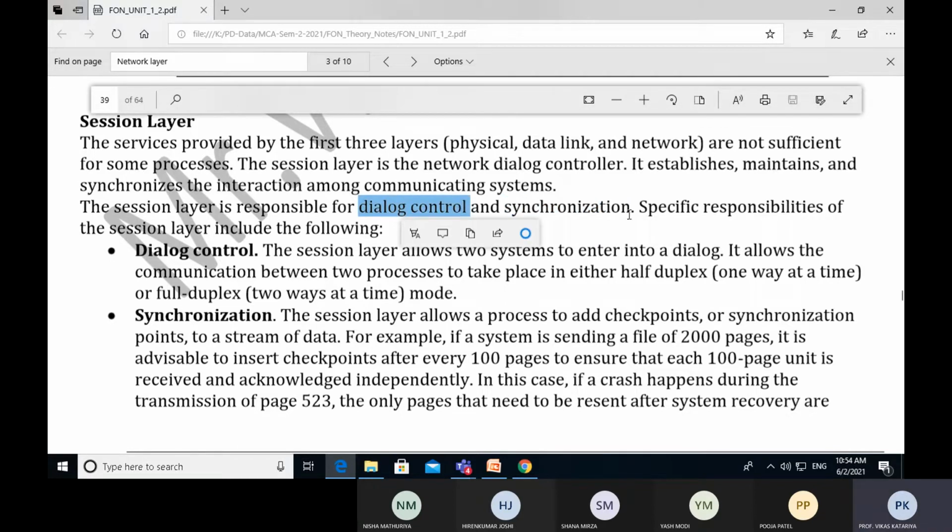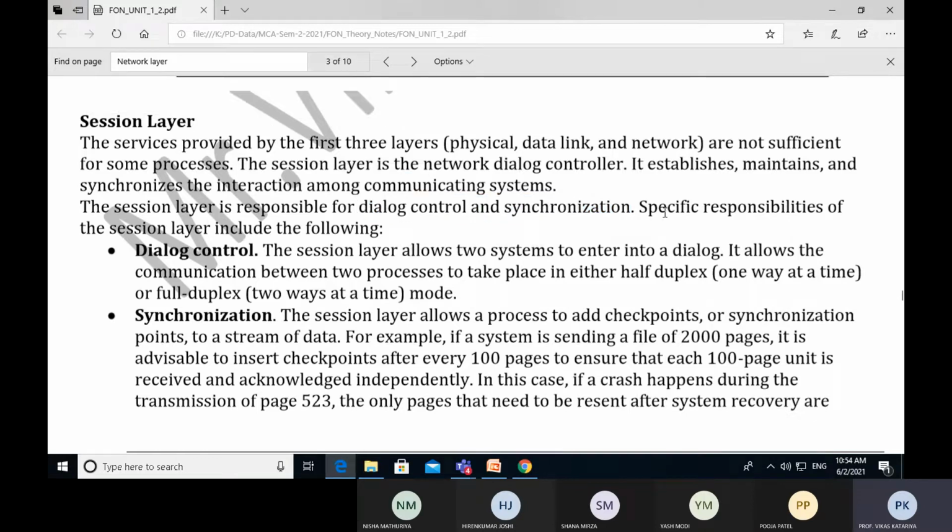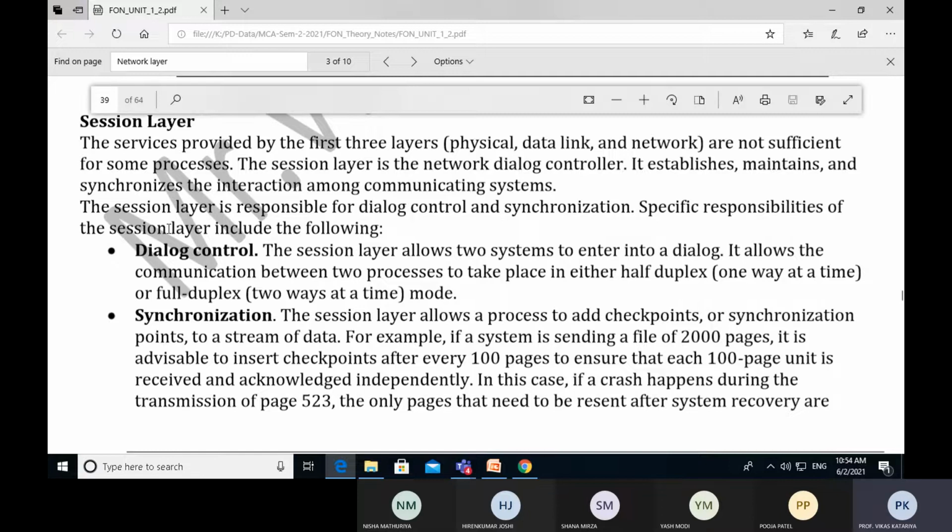So dialog control and synchronization are both performed by the session layer. Specific responsibilities of the session layer include the following: first, dialog control, and second, synchronization. These are the two main characteristics performed by the session layer. Now let's talk about what dialog control is and how it is managed by the session layer.